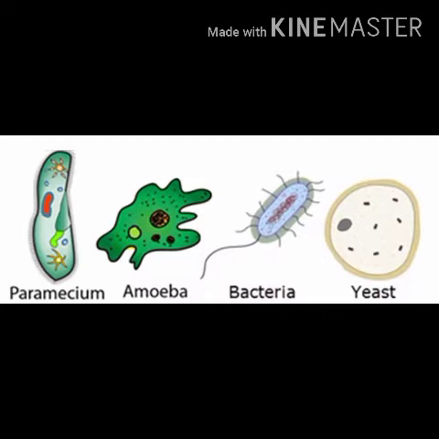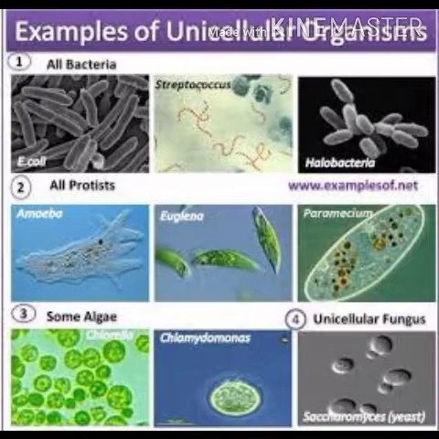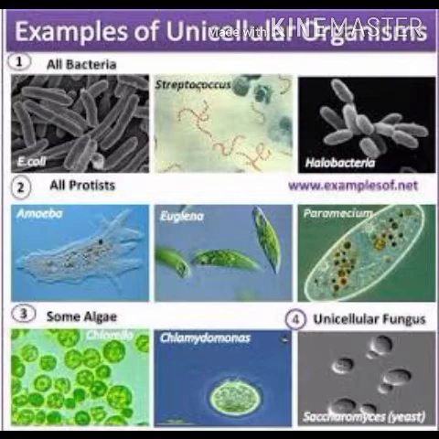Uni means a single unit. Cellular means the body of the living being has only one cell, or the body of the organism is made up of a single cell. That kind of organisms are known as unicellular organisms.